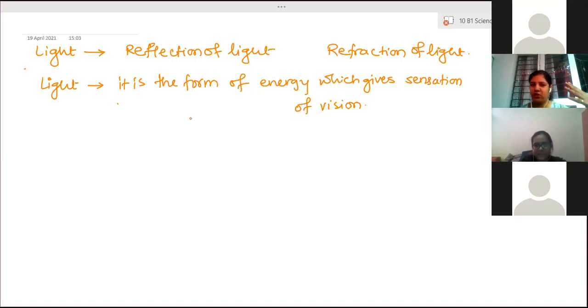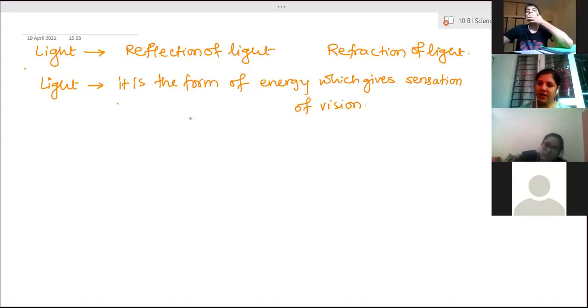When sun rays fall on any object, then that object will reflect the light. Reflect light means it will transfer the light into the same medium. The light will bounce back. If there is an obstruction, it will transfer back. So if that bounced back light falls on our eyes, we are able to see that object.